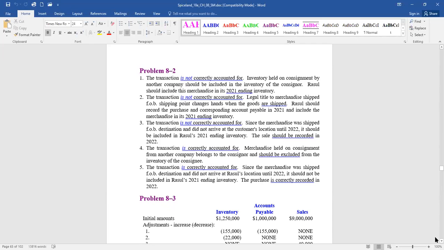Number 3, parts in transit, so on their way on December 31st to customers, were shipped FOB shipping point on December 28th, amounted to $34,000. The customer received the parts on January 6th of the following year. Sales of $40,000 to the customers for the parts were recorded by Reagan on January 2nd. So the question is, when was this sale really? And it's when the goods transferred.